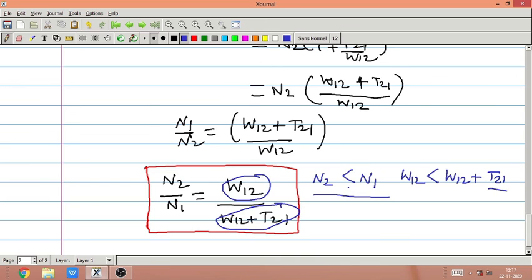However, in the case of optical pumping, it is not possible to produce population inversion, because the numerator is always less than the denominator. Therefore N2 upon N1 is always less than 1, and we cannot achieve the state of population inversion in a two level laser.